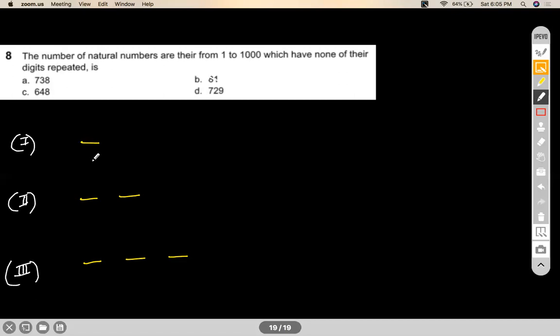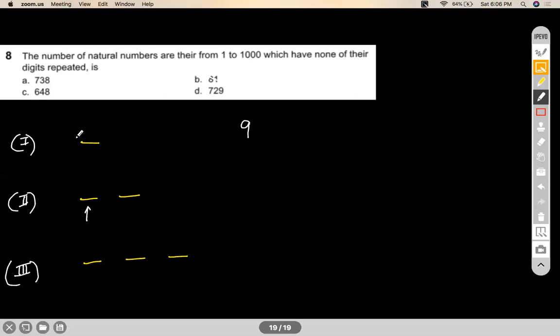How many ways can I make a single digit number? Of course, 1 onwards, you'll say 9 ways, right? 1, 2, 3, 4, 5, 6, 7, 8, 9. Okay. How many ways can I make a double digit number? Now, for a double digit number, please be careful. You cannot put a 0 in the first place. Because if you put a 0 in the tens place, it will become a single digit number, which you have already taken care of in the first case.